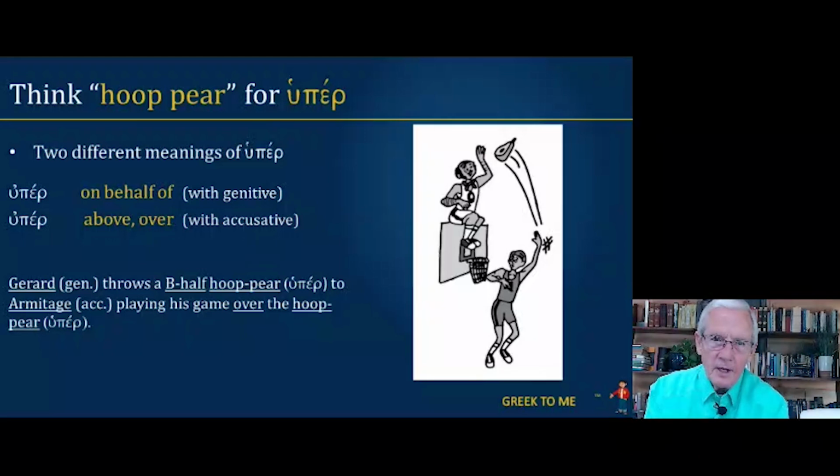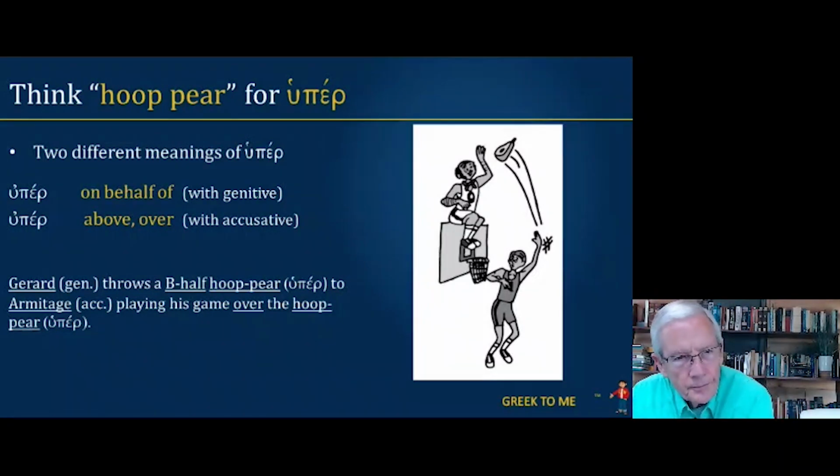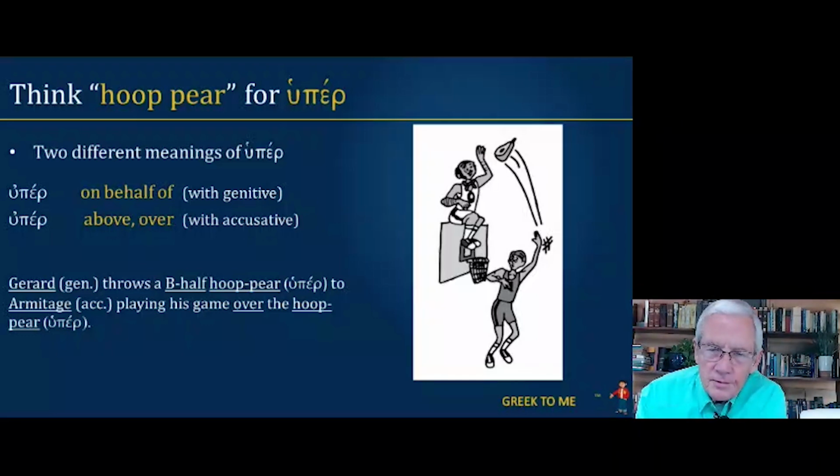You see the pair there, and it has the letter B on it. That's a B-half. Armitage is playing his game over the hoop pair. He's on top of the basketball hoop. So B-half stands for the words on behalf of. And then the hoop pair with Armitage above there, that's what it means. Huper with the accusative case means above or over. That's his position over the hoop pair.